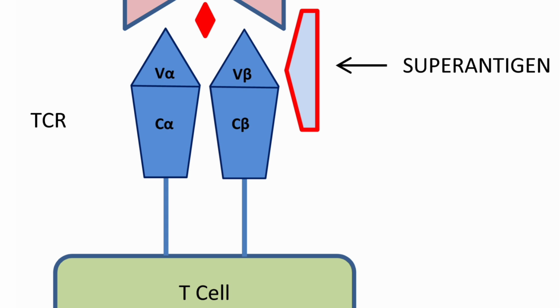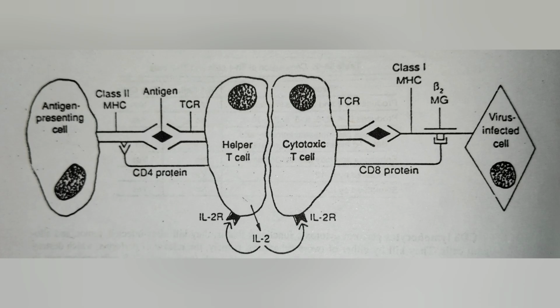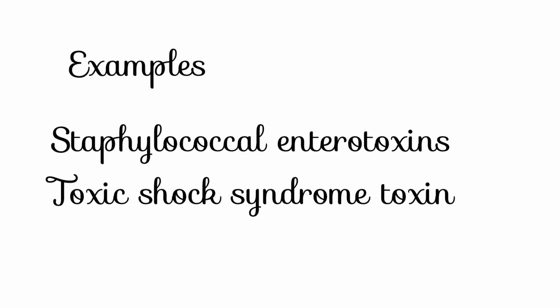And when those T cells are activated, they produce interleukin 2, which activates other T cells, which include the helper T cells and the cytotoxic T cells. There are different examples of the superantigens. Some of the most important include the enterotoxins of the Staphylococcus and the toxic shock syndrome toxins.